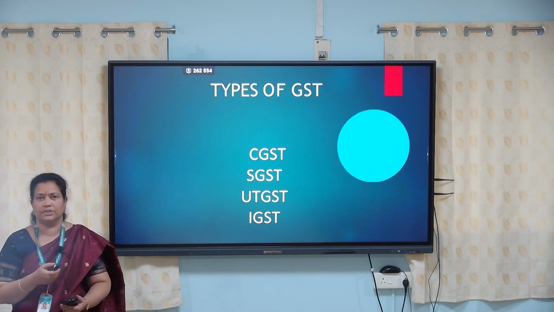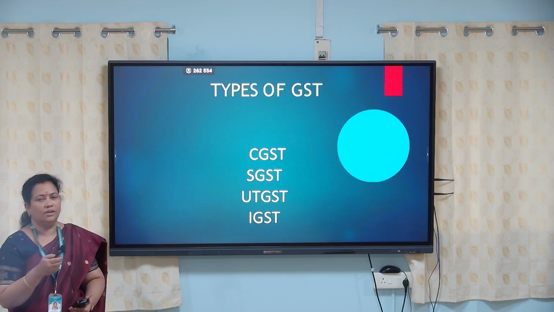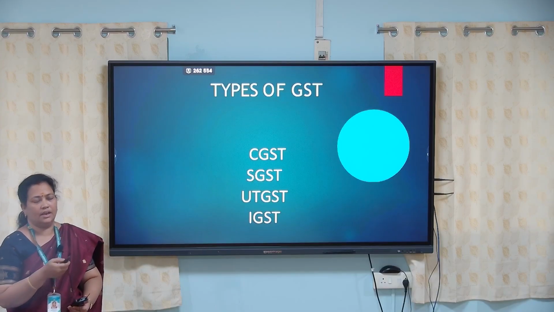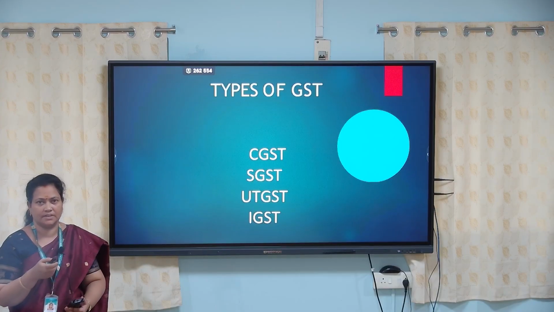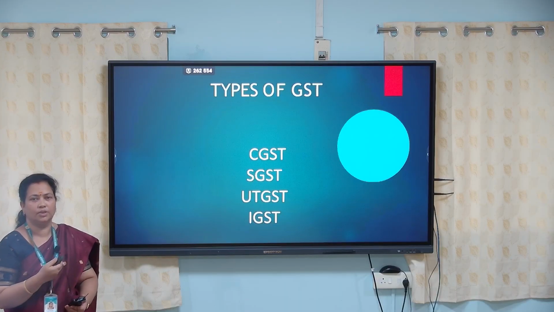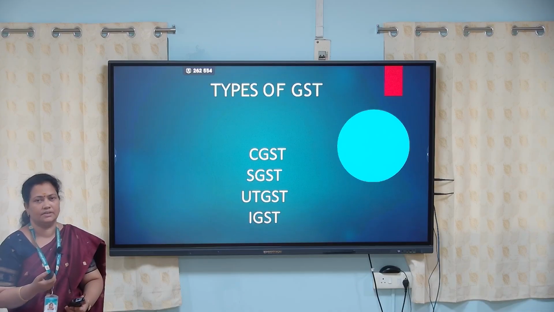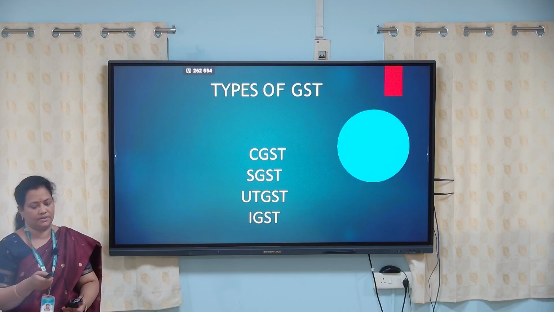So the various types of GST that are charged by the central government of India is CGST. CGST stands for Central Goods and Services Tax. And we do have SGST. SGST stands for State Goods Services Tax. And IGST. So IGST stands for Integrated Goods and Services Tax. And we do have UTGST. So this UTGST is about the transactions or the supply of goods and services between Union Territory. So Union Territory Goods and Services Tax.